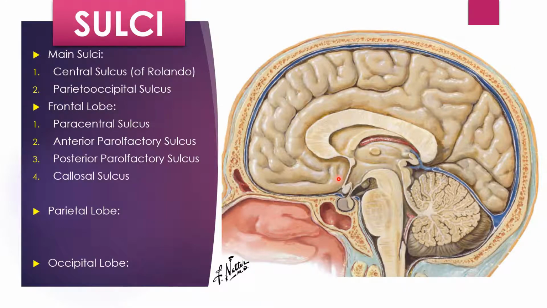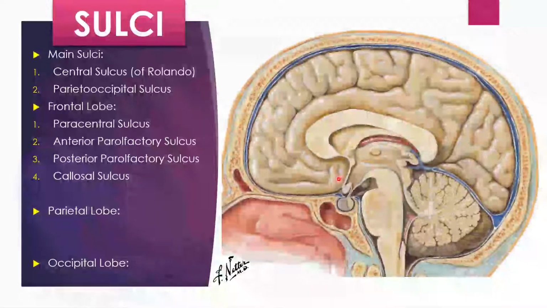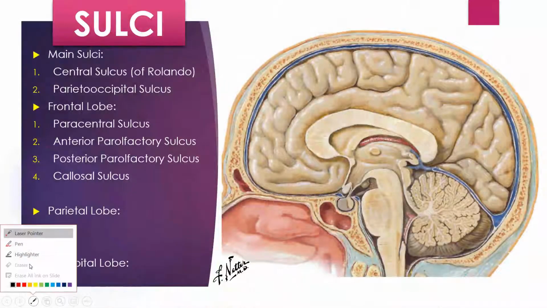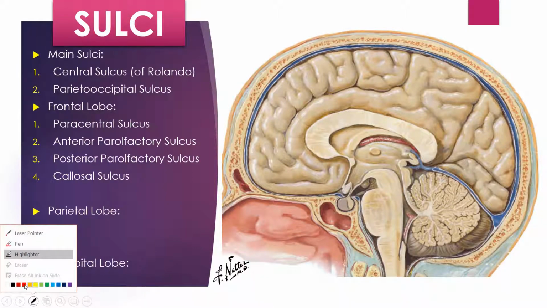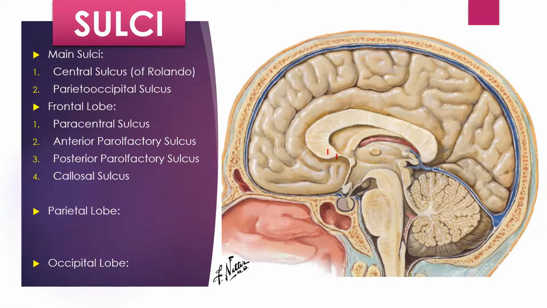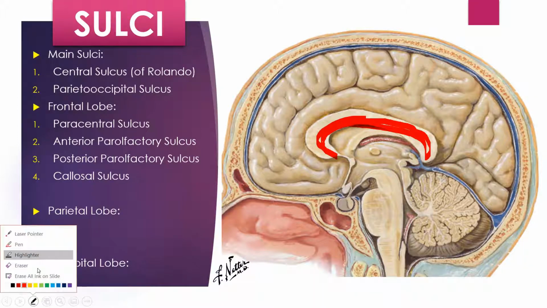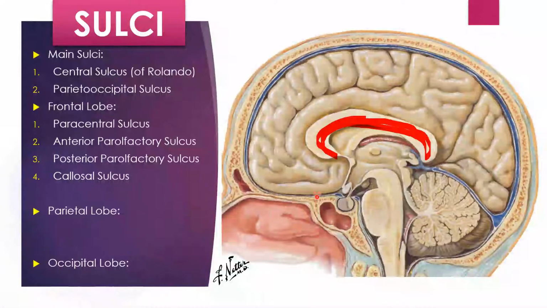Next there will be the callosal sulcus. Before discussing the callosal sulcus, let me highlight this structure. This is the corpus callosum, which unites the two cerebral hemispheres.